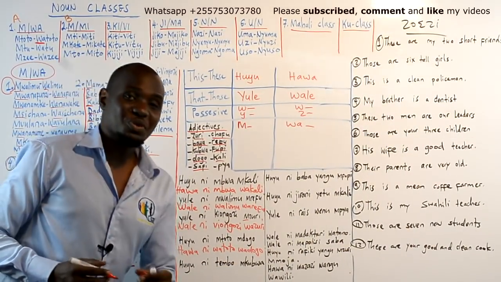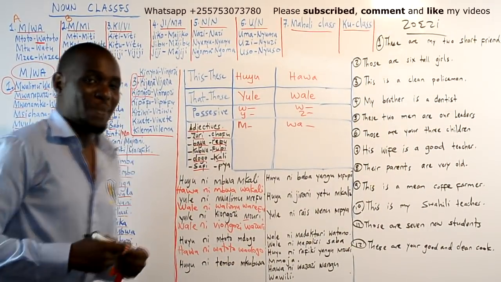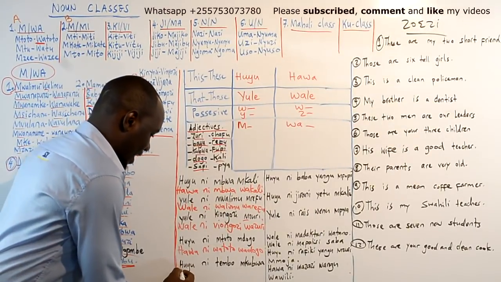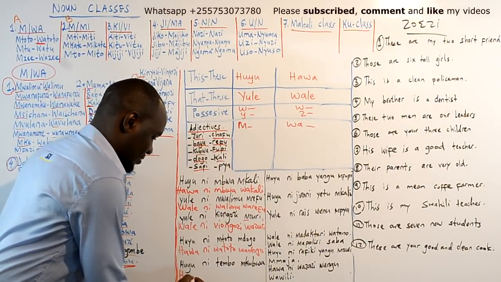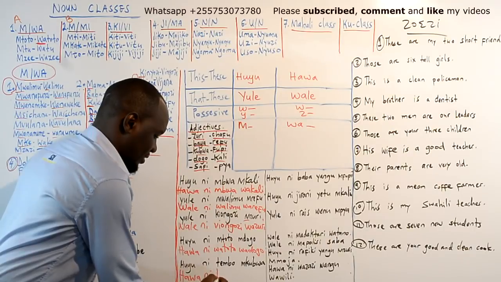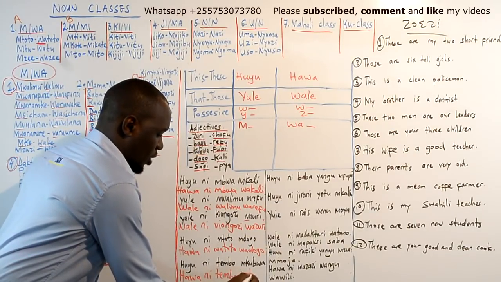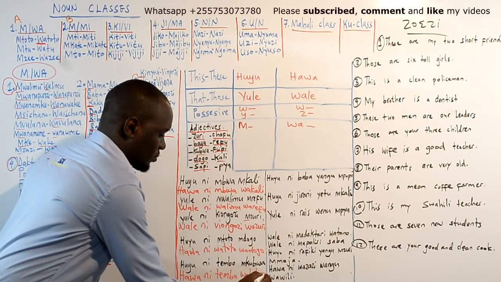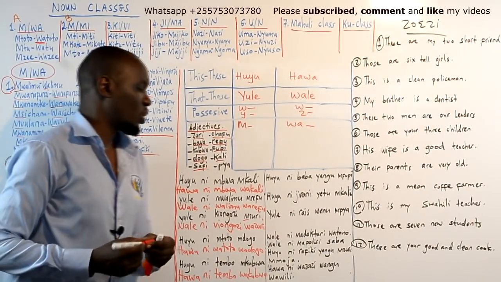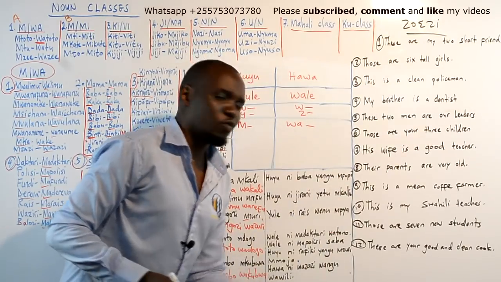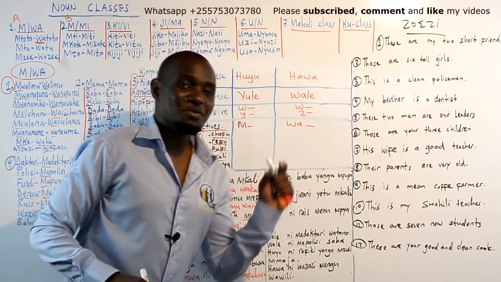Huyu ni tembo mkubwa. Many will be hawa ni tembo wakubwa. Hawa ni tembo wakubwa. Huyu ni baba yangu mfupi.